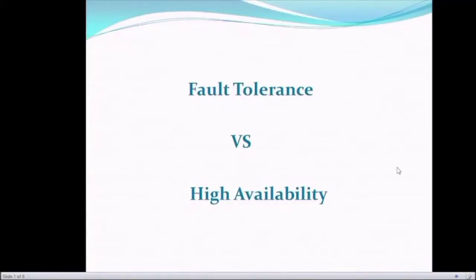My name is Mayur. In this video, we are going to learn about the difference between fault tolerance and high availability. So let's get started. First, we will learn the meaning and definition of high availability and fault tolerance. Then we will look into the important features of having high availability and fault tolerance infrastructure for our application or the infrastructure in the cloud. After that, we will see the key points or differences between these two terms.